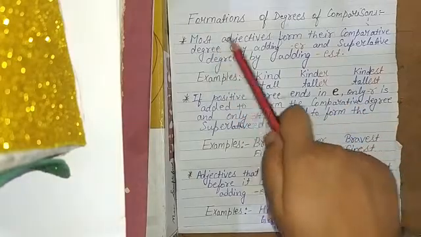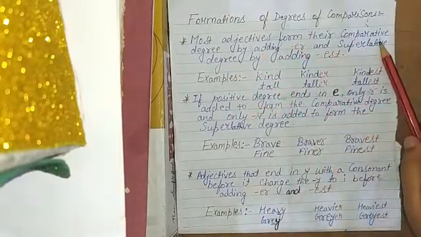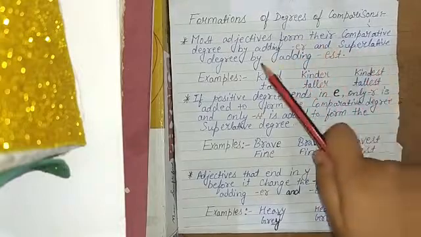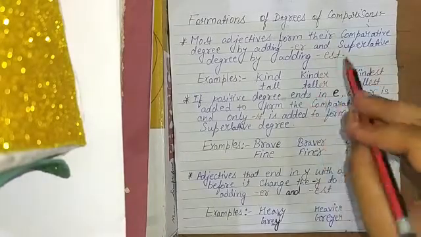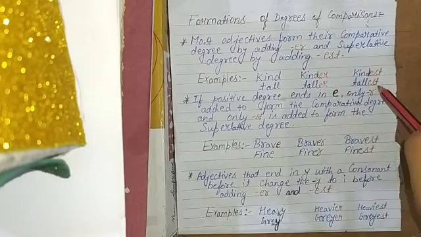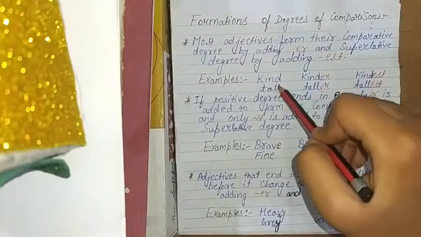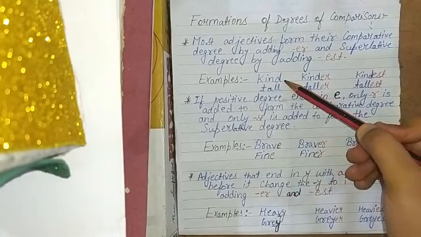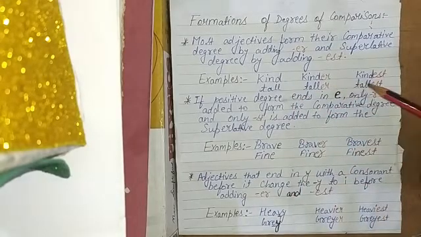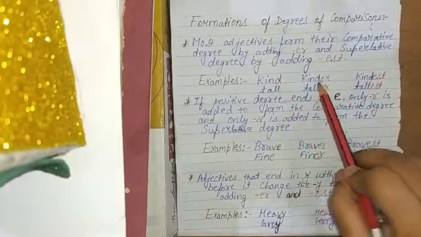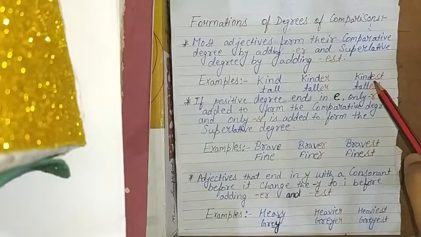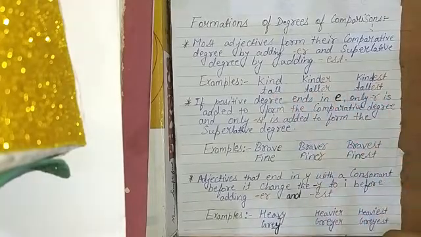The first rule is most adjectives form their comparative degree by adding er and superlative degree by adding est. It is the easiest thing that you are learning over here, that you just have to add er and est to the positive form of the adjective, like kind. Positive degree kind, comparative degree kinder, and superlative degree kindest. Tall, taller, tallest. Then comes the second rule.